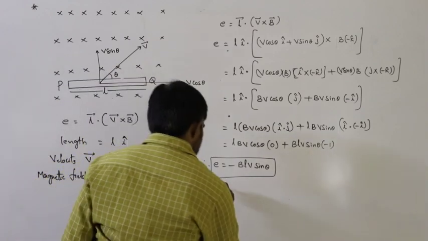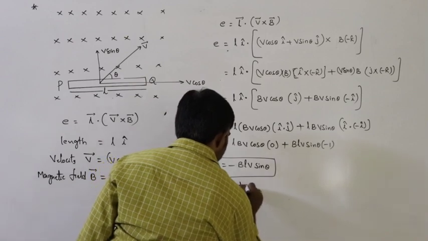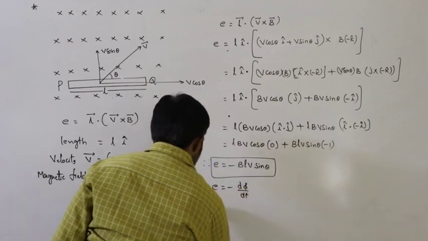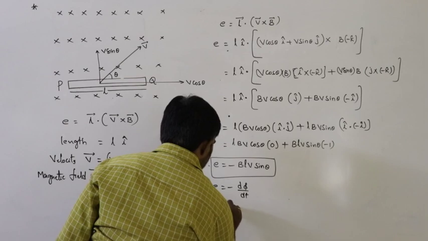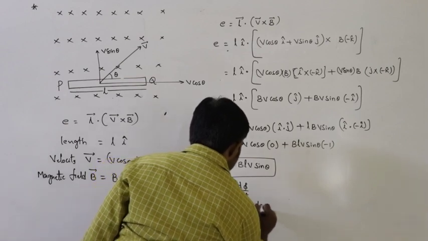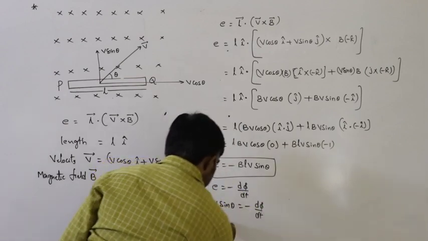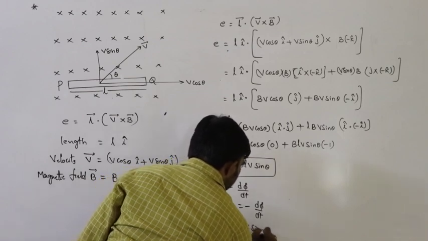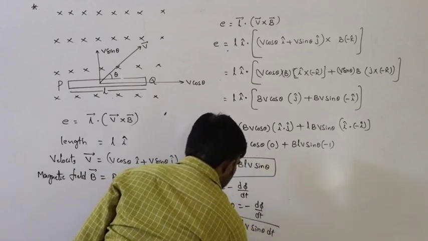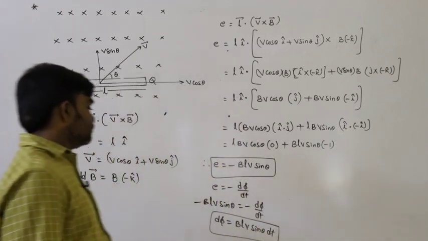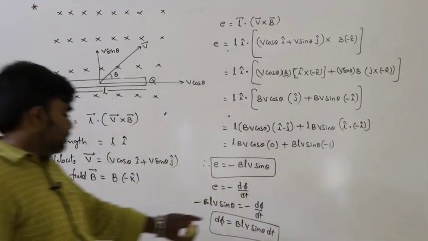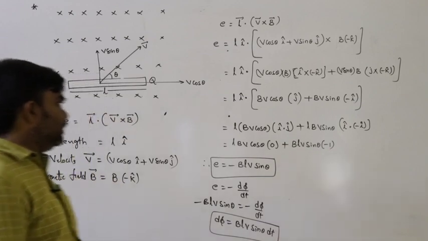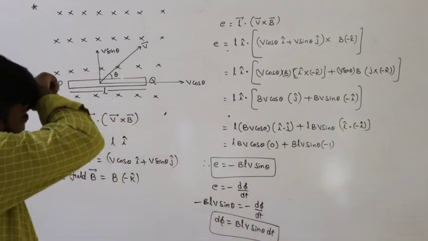So E is equal to minus d phi by dt, that is, minus BLV sin theta is equal to minus d phi by dt. So d phi is equal to BLV sin theta into dt. So what is the flux change here? The flux change is equal to BLV sin theta into dt. So this is the situation.